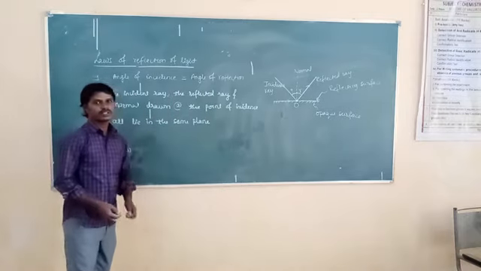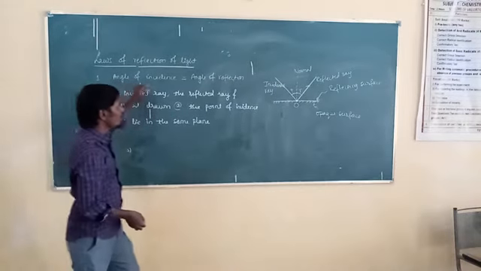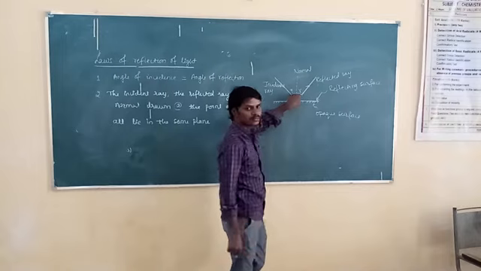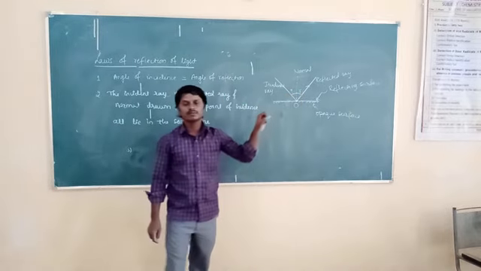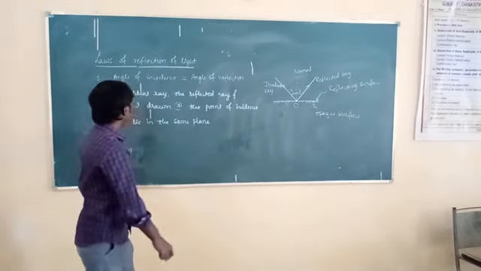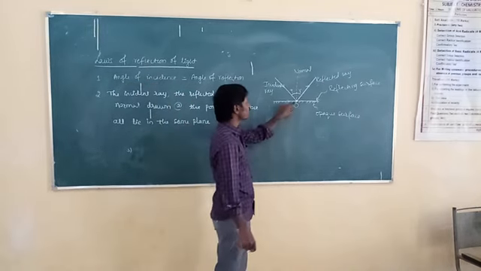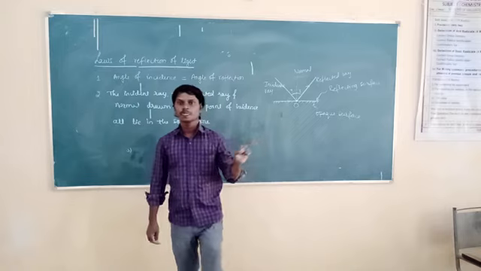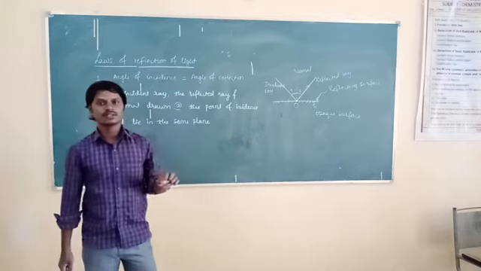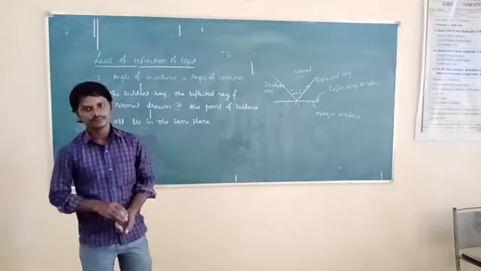What is the first law of reflection of light? The angle of incidence is equal to the angle of reflection. What is the second law of reflection of light? The incident ray, the reflected ray, and a normal drawn at the point of incidence all lie in the same plane. Okay, this is about the second law of reflection of light.